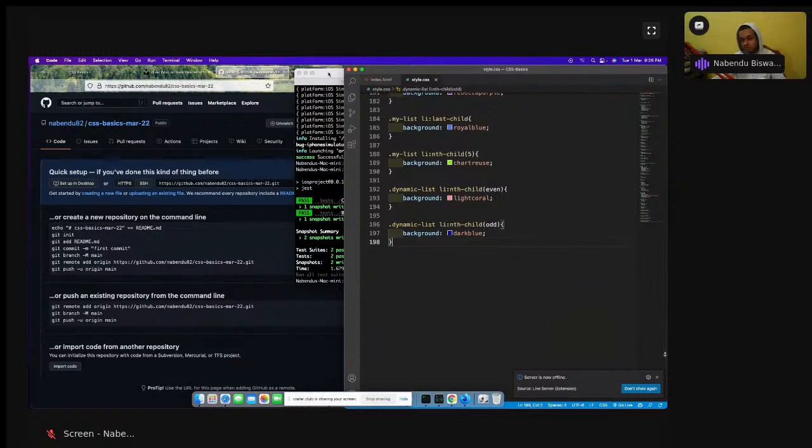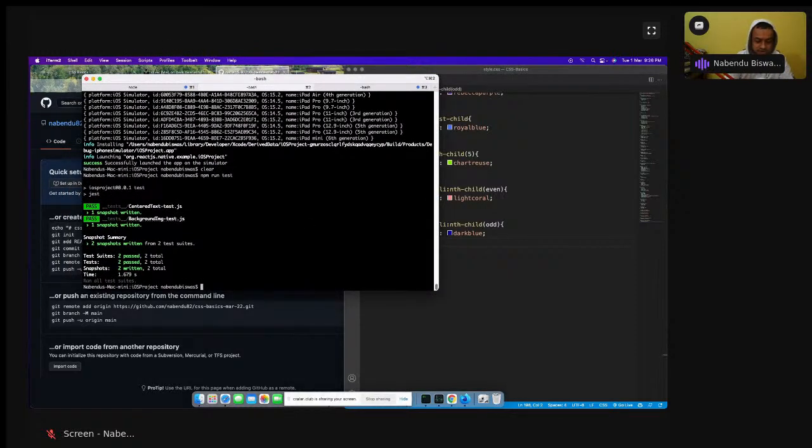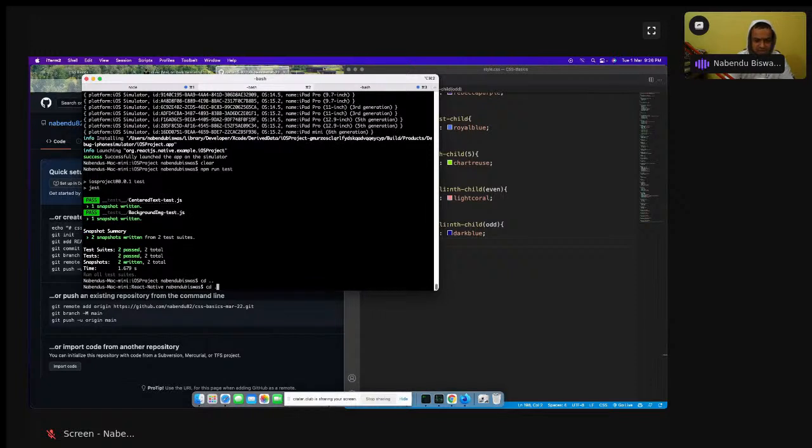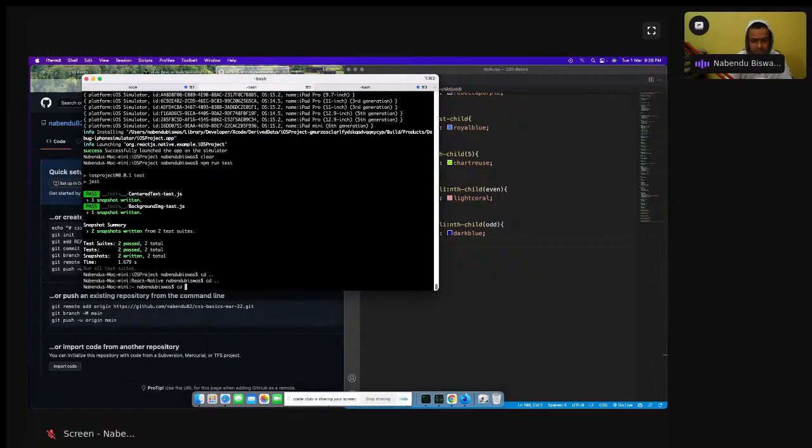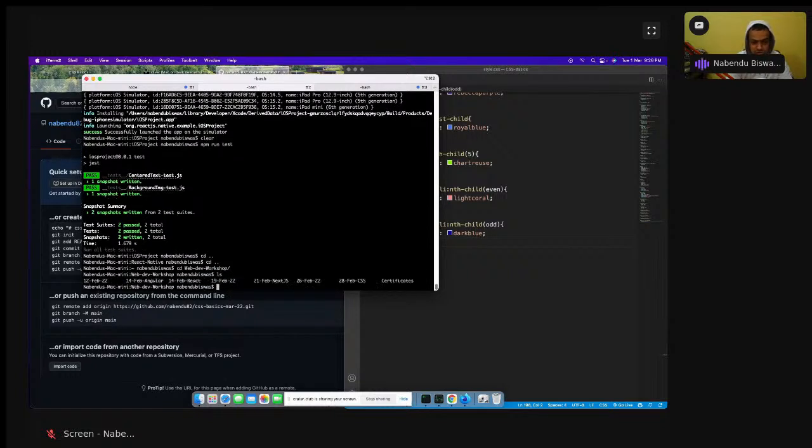In Windows it is much easier to do a right click and open the command line, but you have to use the command line to navigate, or you can use the cd command. I know how to use the cd command, so I'll do cd web development workshop.